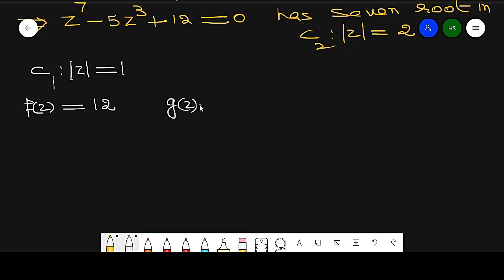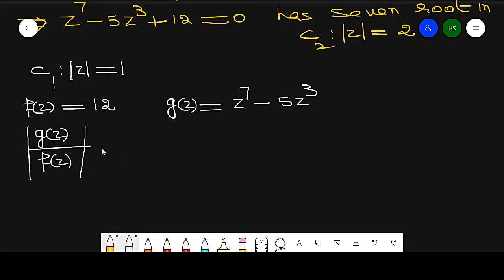It is z raised to power 7 minus 5 into z raised to power 3. So what is the value of g(z) over f(z)? On C1 this is z raised to power 7 minus 5z raised to power 3, over 12.